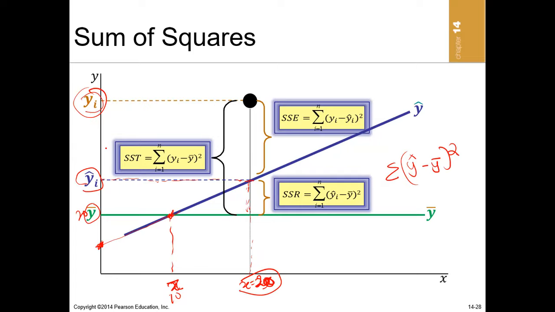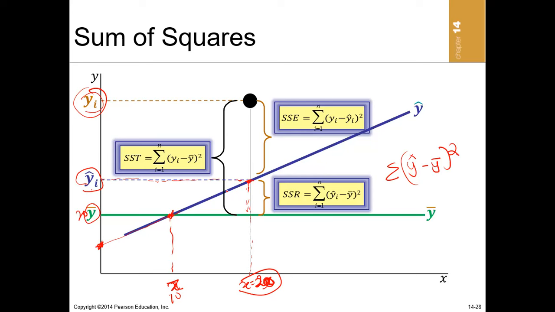It is a deviation that is not explained by the regression equation, unlike the deviation between y cap and the mean of y, which is explained by the regression equation.